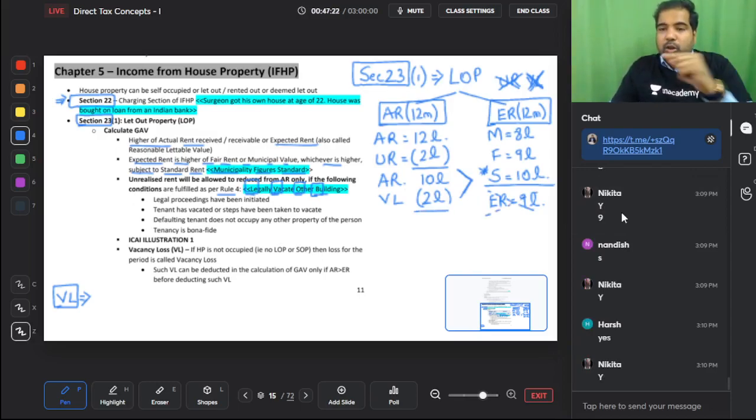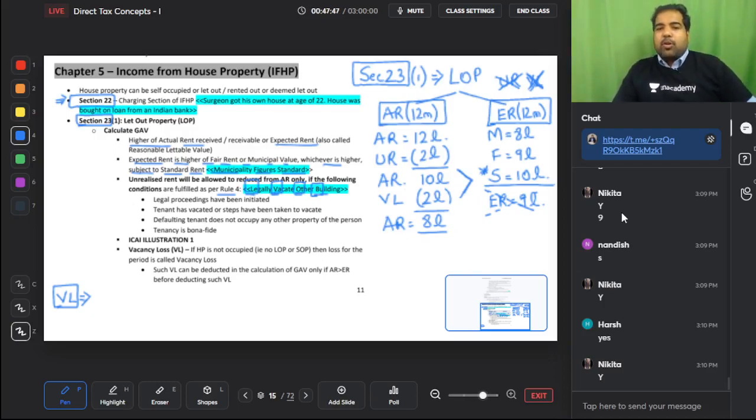So the moment you want to minus vacancy loss, again I repeat, vacancy loss can be minus only when your AR is greater than ER, and once you try to minus vacancy loss, then you ignore ER completely. So now what is your actual rent? Your actual rent is 8 lakh. But it is lower than ER. I don't care. ER is to be ignored after that. I hope you understood this. Good.